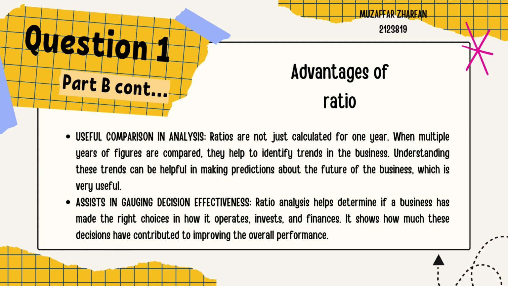Ratios are not just calculated for 1 year. When multiple years of figures are compared, they help to identify trends in the business. Understanding these trends can be helpful in making predictions about the future of the business, which is very useful.